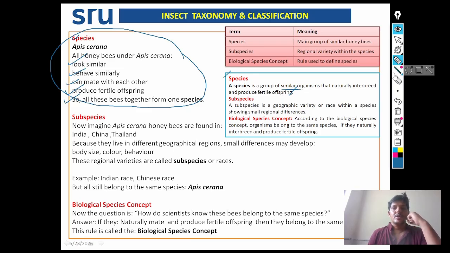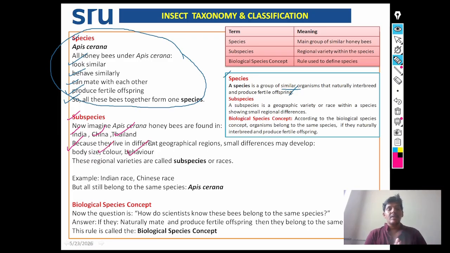Next, see about subspecies. Now imagine Apis cerana honeybees are found in India, China, Thailand. Because they live in different geographical regions, small differences may develop in their body size, color, and behavior.